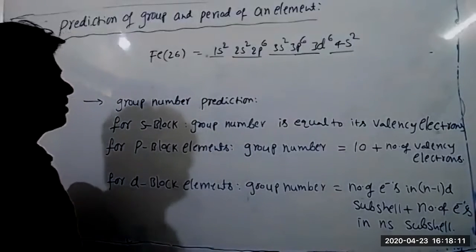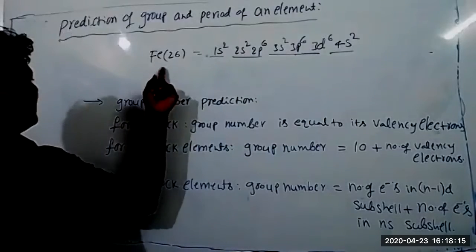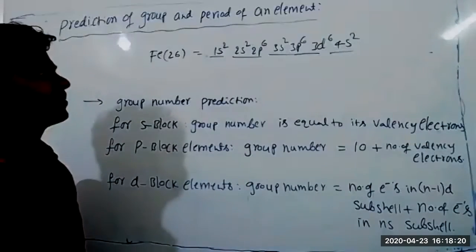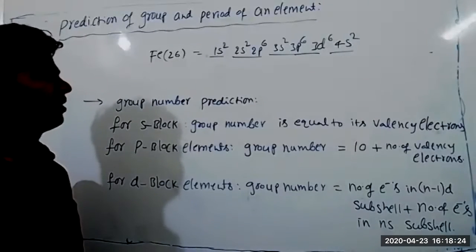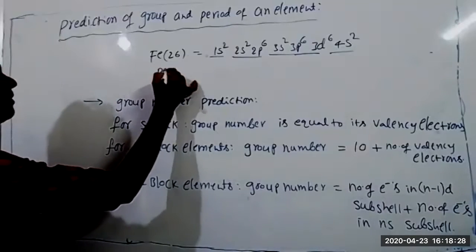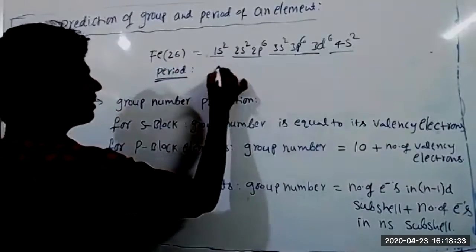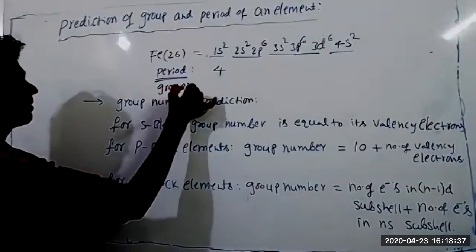Now listen, for d block element, how to predict the group number of iron. First you have to identify which is the valency shell. Which is the valency shell there? 4. Very good. And which period does iron belong to? Fourth period only. The highest number is 4, so it belongs to the 4th period. Now group number.